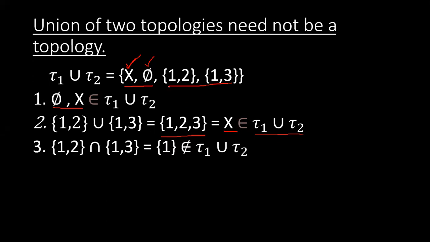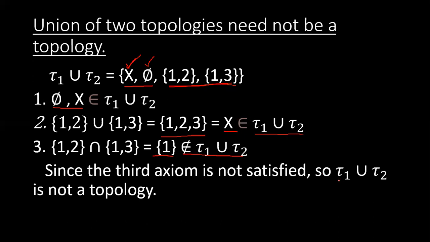We take the intersection of {1,2} and {1,3}. We will get the singleton {1}, and we know that singleton {1} doesn't belong to tau1 union tau2. Singleton {1} is not contained in this set. So it means that the third axiom is not satisfied. As the third axiom is not satisfied, tau1 union tau2 will not be a topology on X.